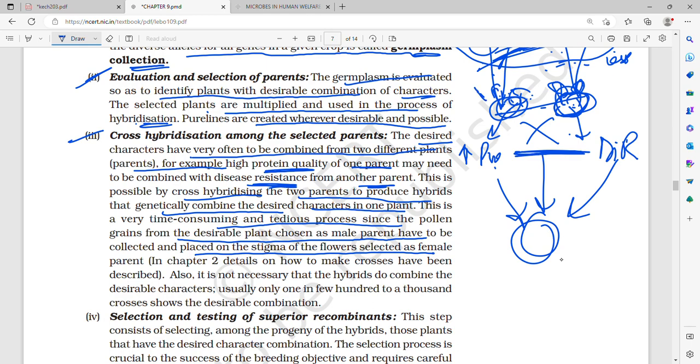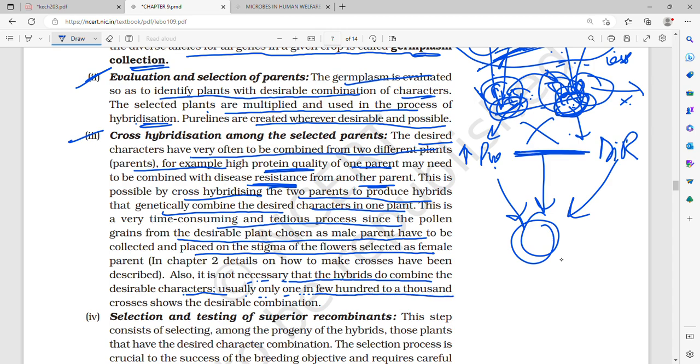We know this has disease resistance, so first we will do emasculation, we will remove the male, then we will bag the female, that is the stigma, then we will wait for the stigma to be receptive, then we will collect the pollen over here. If the pollen becomes receptive first, then we will collect the pollen grains and store them in liquid nitrogen till the stigma gets receptive, so that it does not go bad. Then whenever the stigma gets receptive, we will transfer the pollen grains over here, and hybridization will take place.